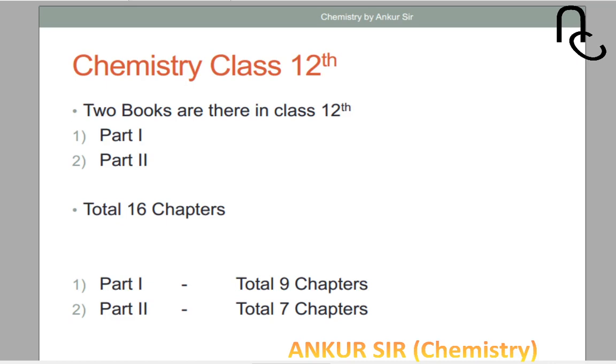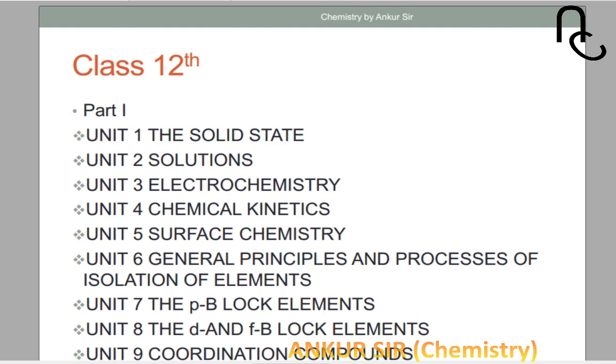So in class 12th, there are a total of 2 parts, part 1 and part 2. In the first part you will get a total of 9 chapters, in the second part you will get 7 chapters, 9 plus 7, so in 12th class you will get 16 chapters. Okay, so in the first part, the first chapter is solid state. You will deal with solid compounds in this chapter.